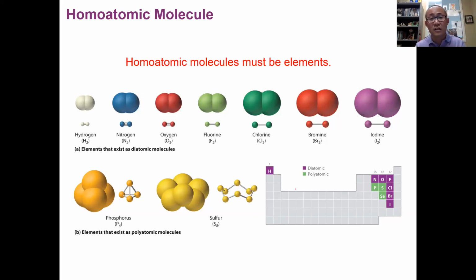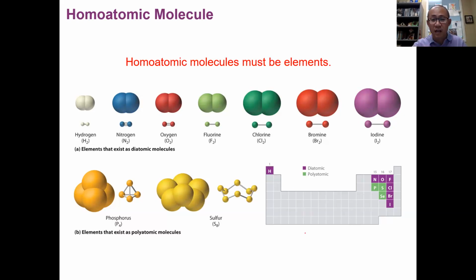This picture also tells you which elements exist in nature as diatomic, tetraatomic, or polyatomic. The other elements exist as monoatomic, like copper, which is just Cu, there's no Cu2, or mercury, which is Hg, there's no Hg2, it's just single Hg.